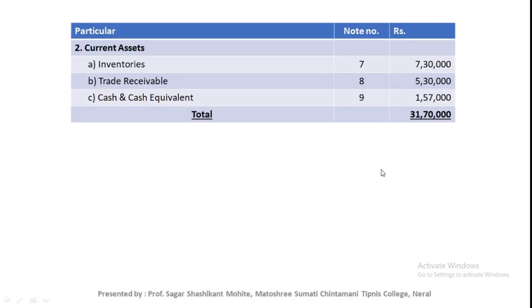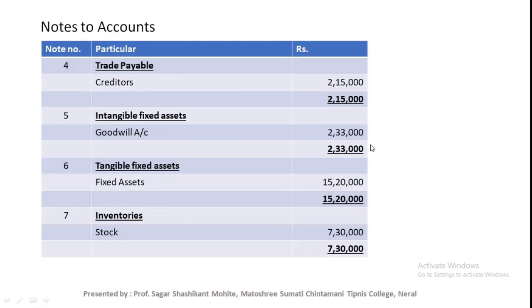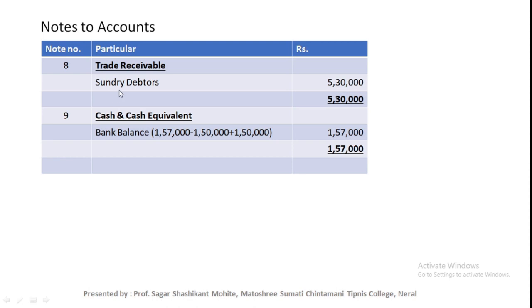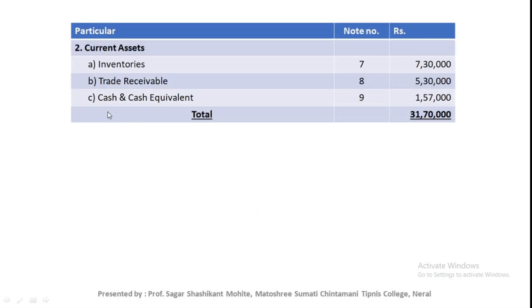5,30,000. Okay, 1,90,000 plus 3,40,000 is 5,30,000. And finally, the cash and cash equivalent. Cash and cash equivalent, note number 9.